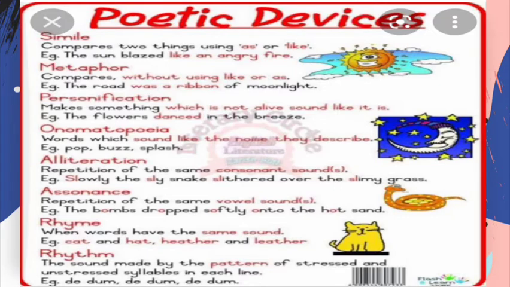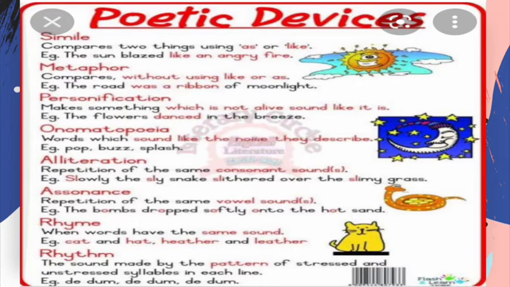Then, onomatopoeia. Words which sound like the noise they describe. It means when we use words that are the name of some kind of sound, these are called onomatopoeia. Pop, buzz, splash, swish, like that. So the sound words, or the names of noises, are called onomatopoeia.